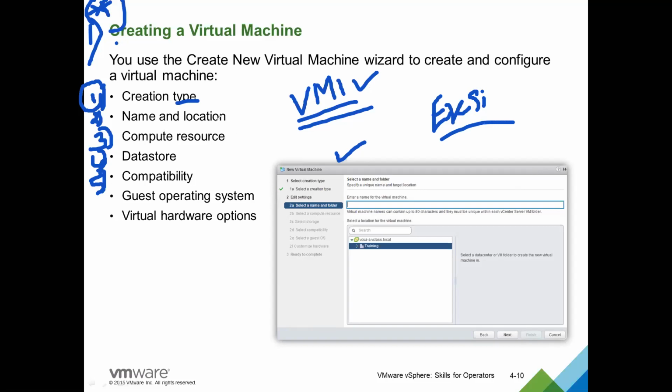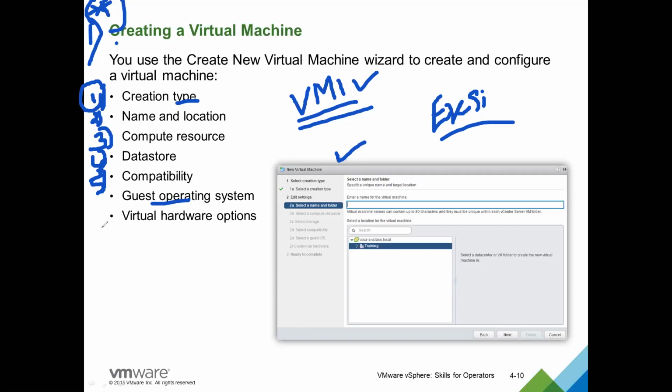So which version of ESXi the new machine you are creating is compatible with should be chosen in this step. Next, guest operating system: whether this virtual machine runs Windows, Linux or Ubuntu, whatever operating system your virtual machine is designed for, is given in this step.